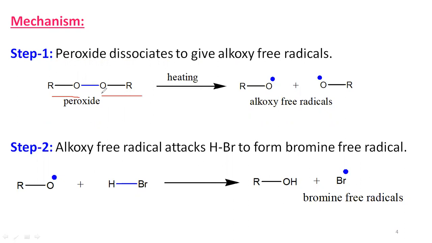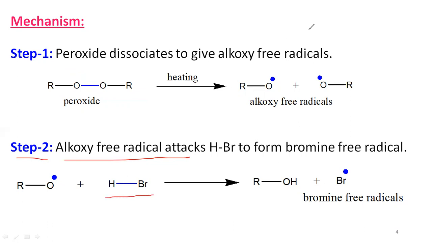On dissociation, the bonding electrons between the two oxygens are equally shared. The bond consisting of 2 electrons, so each oxygen takes one electron, and you get alkoxy free radicals. In the second step, these alkoxy free radicals attack hydrogen halide.